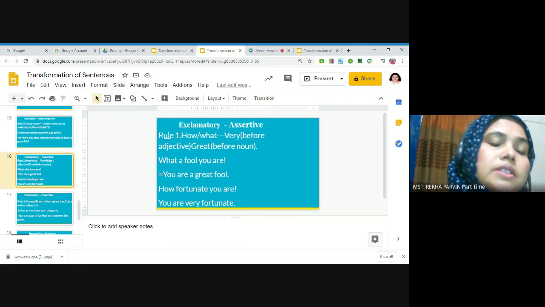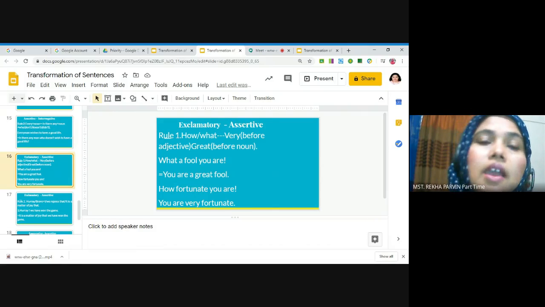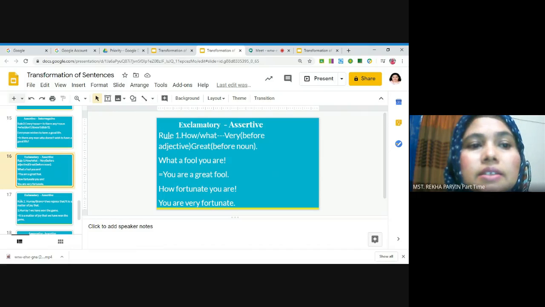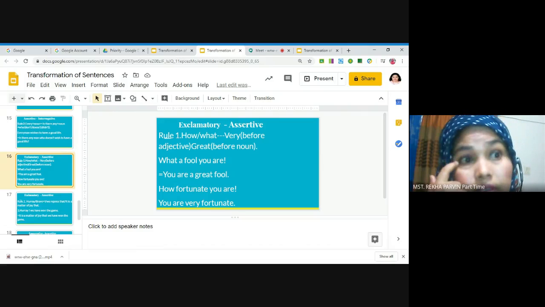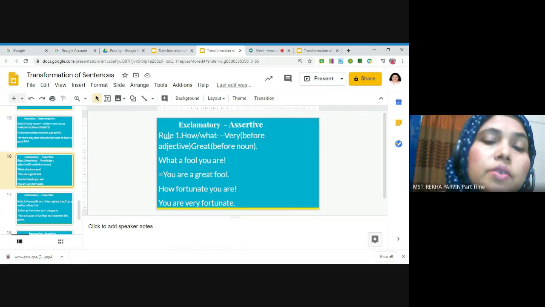An exclamatory sentence is that type of sentence that expresses any kind of feelings, emotions, surprise, sorrows, etc. And assertive sentence I have discussed before. So follow the rules of how to convert an exclamatory sentence into an assertive sentence.